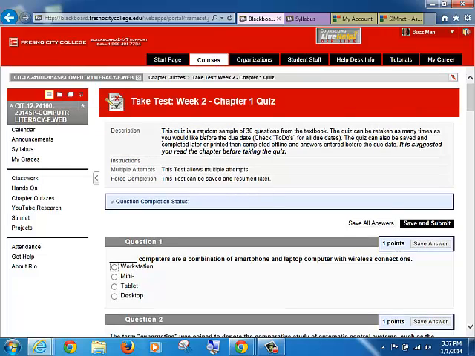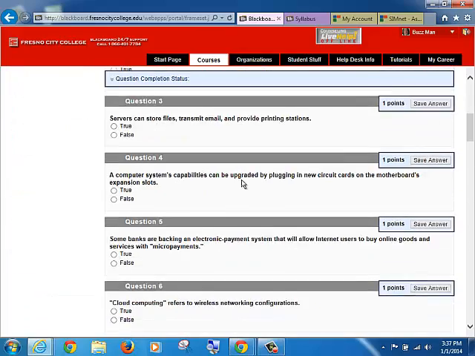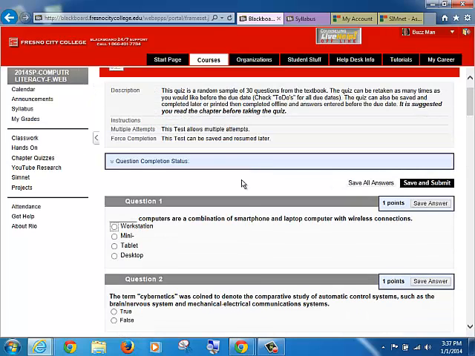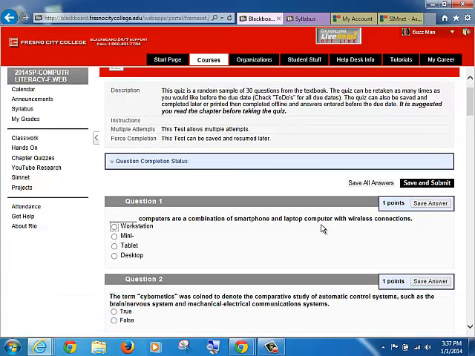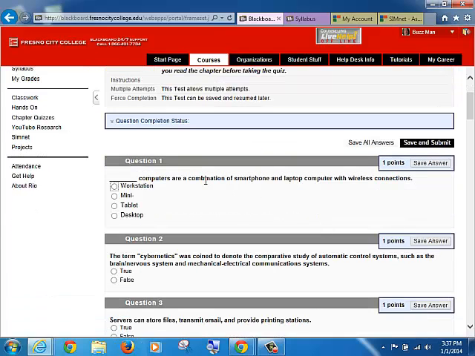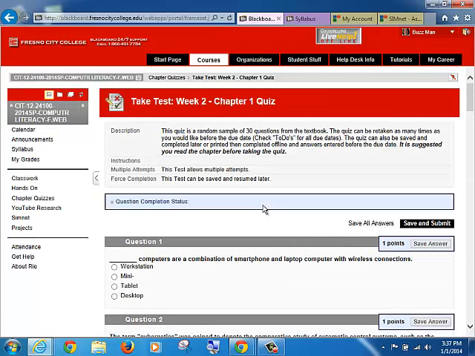Okay, so what we have here is 30 questions from the textbook. Of course, you can take this quiz multiple times. Right, there's not a time limit. It tells you can take it multiple times. It can be saved later. So in this case, I came in here, right? I showed you the different ways to get in. So now you can go through and look in the textbooks to start finding the answers, right? So that's the idea.